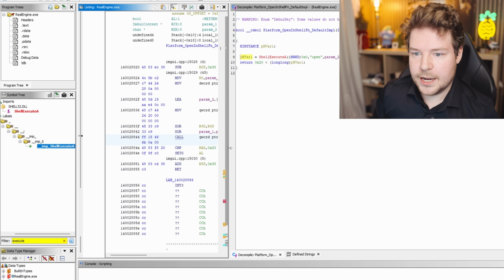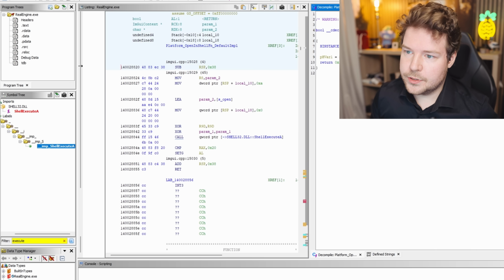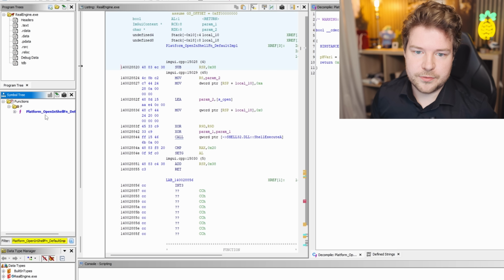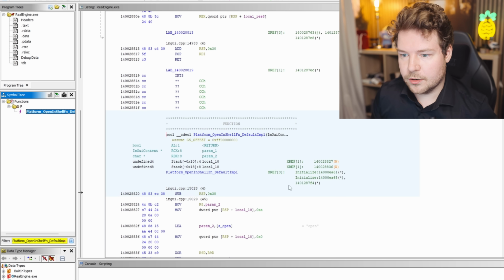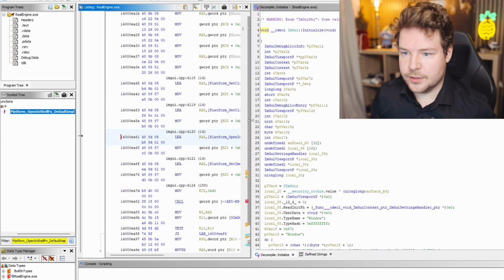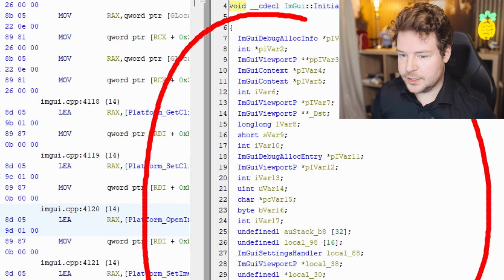And if we have a look at where that's actually being used, I don't know if there's an easier way to do this, but if we just open up this function, we can see where it's being called from. It's being called from initialize. If we have a look at initialize, you can clearly see that this is an IAM-GUI function that's initializing stuff.